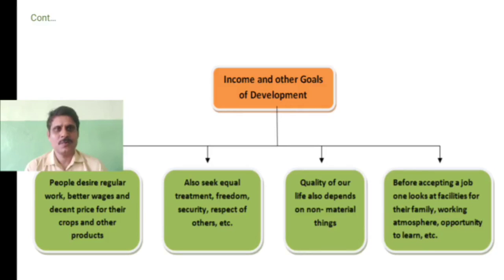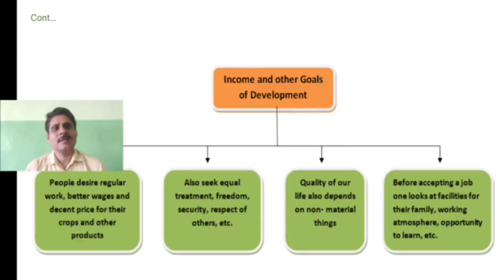Okay, children. So we can view these other goals of development in this flow chart. First, people desire regular work, better wages, and a decent price for their crops and other products that they are producing, which will assure them some good income. At the same time, individuals also seek equal treatment, freedom, security, respect of others, etc.